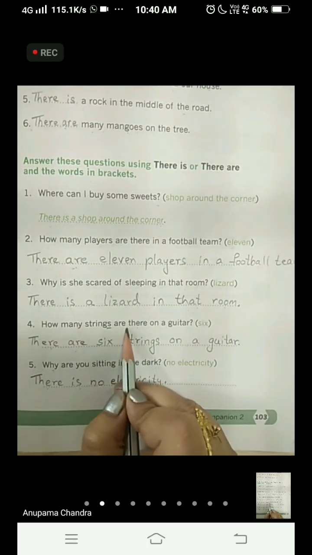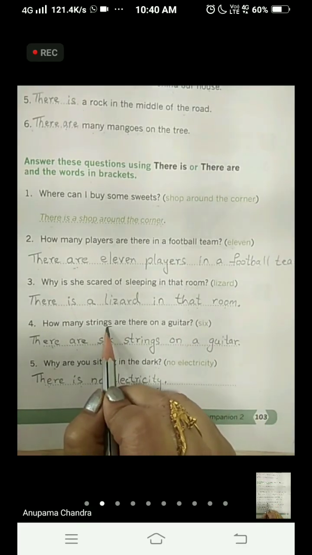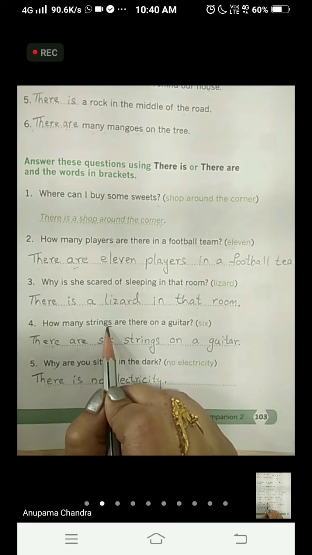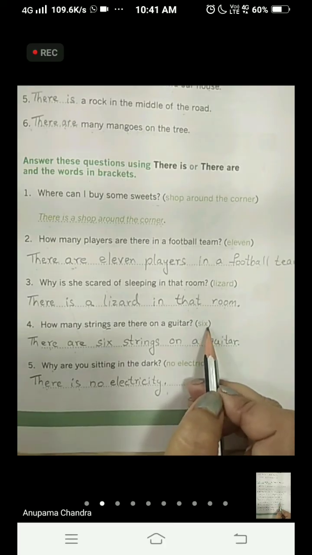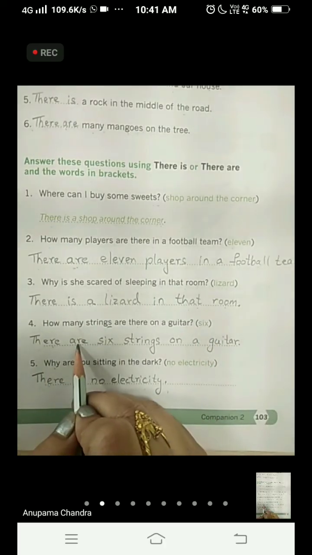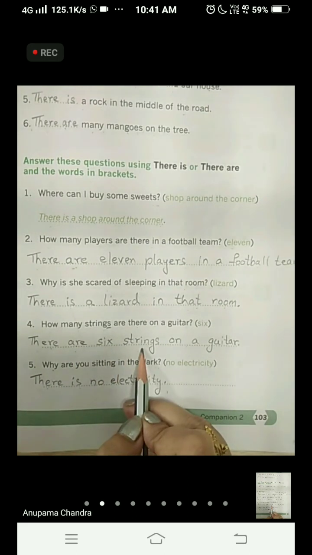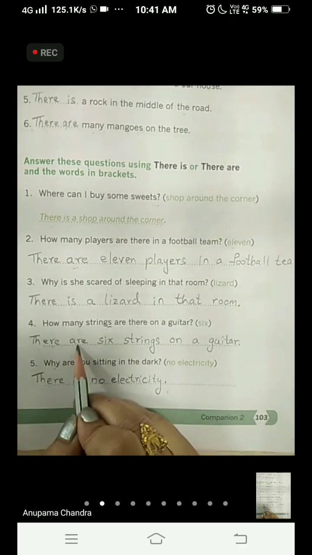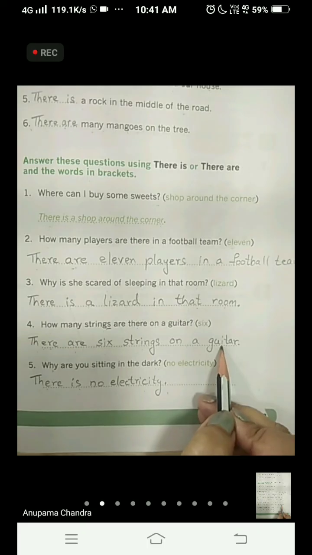How many strings are there on a guitar? In the question itself, strings is written. That shows that we are talking about more than one string. And in the bracket it is written 6, and 6 is more than 1. So we are going to use there are. There are 6 strings on a guitar.